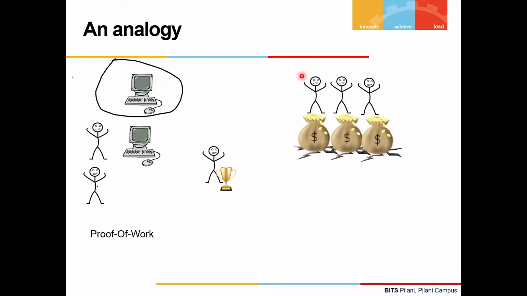Now, in the real proof of stake, these people are the participants who have come to validate the block. They have to pay a collateral, and this collateral is known as stake. Stake is a sum of money that you give, which is locked up until the validation process of a block is over. This stake is given so that if the validator does wrong or malicious things, the stake can be taken off from him. After the paying of the stake, there's an algorithm that randomly allocates one of the participants to be the leader or validator who will validate the block. And this is the proof of stake model.